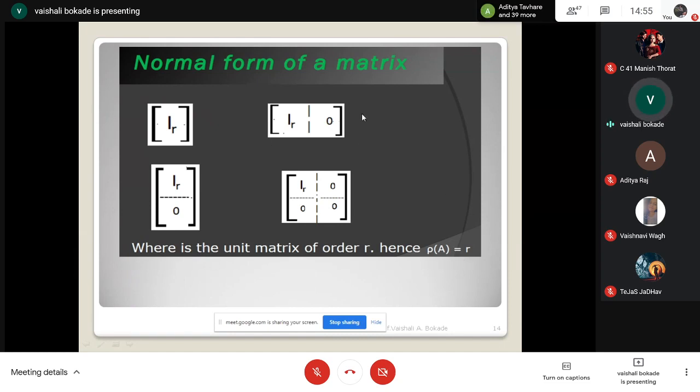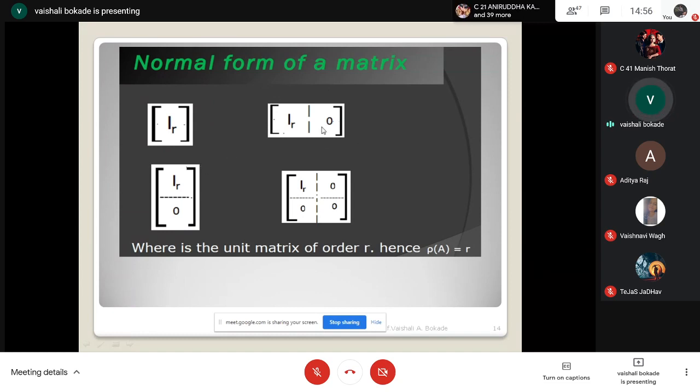Sometimes my matrix may be converted into this form: I_R and here it is written 0. It means the right hand side columns you are getting are 0. I am having an identity matrix of order R plus columns here, and those columns are zero columns. At that time also the rank of the matrix is R, and it is also a normal or canonical form.